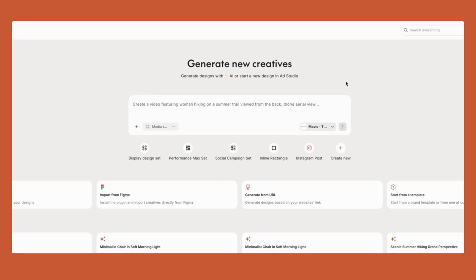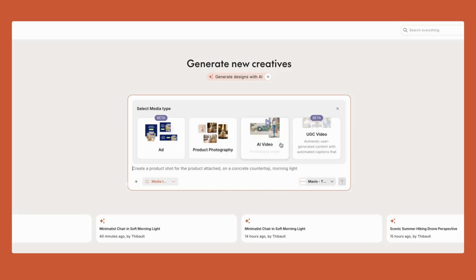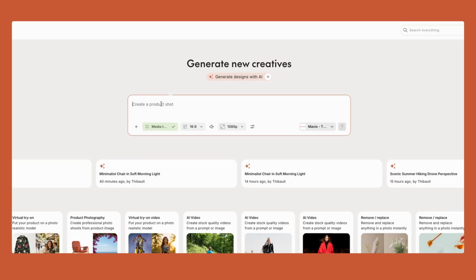So now let's look at video generation. One of the things you can do also with the brief, if we go back here, we talked about generating ads, we talked about generating product photography. You can also generate AI videos and UGC videos. So let's cover these two. If I go to AI video, I can come here and put in my prompt.